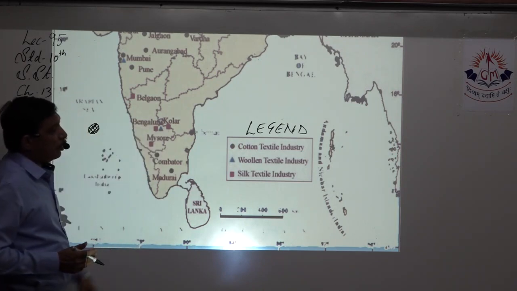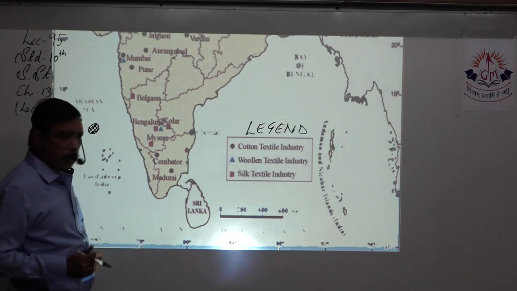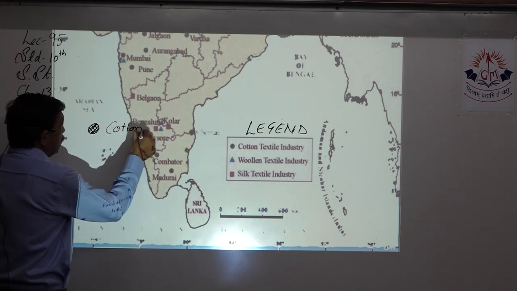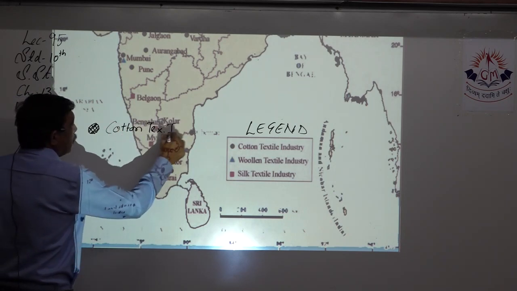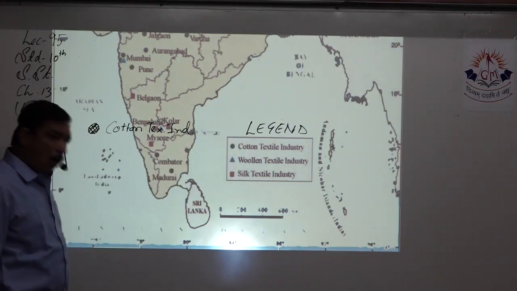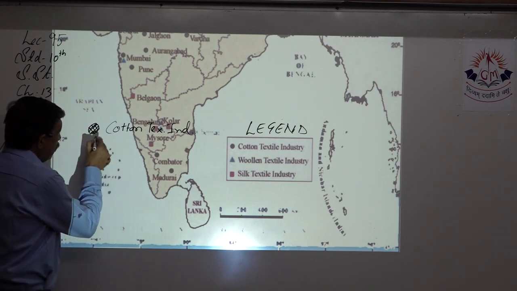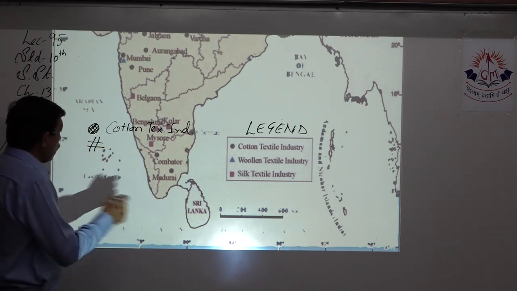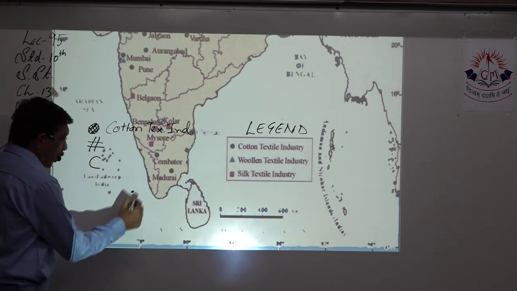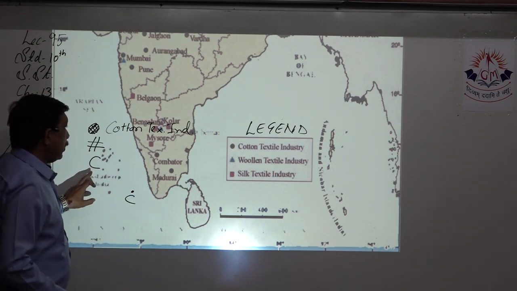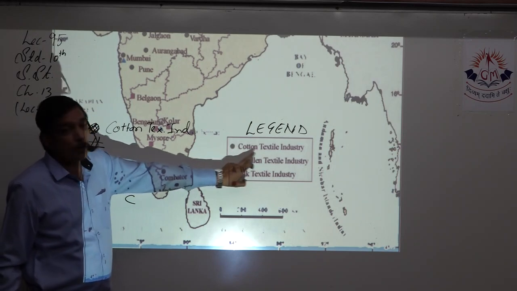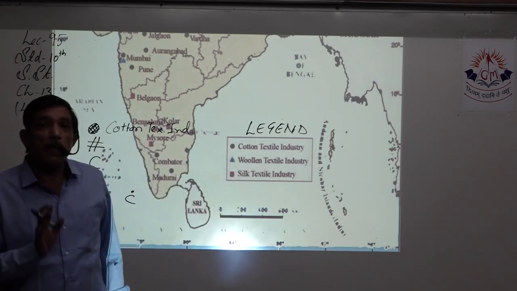For example, if you are showing cotton textile industry, then you can mark like this and write cotton textile industry here in the legend. Alternatively, you can have some symbol, anything that you want. You can write just C over here. So you mark one point and then write C over here. Then that C should be in place of the symbol in the legend, and then you write over there cotton textile industry.